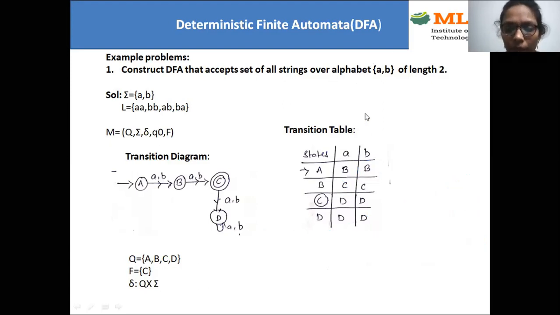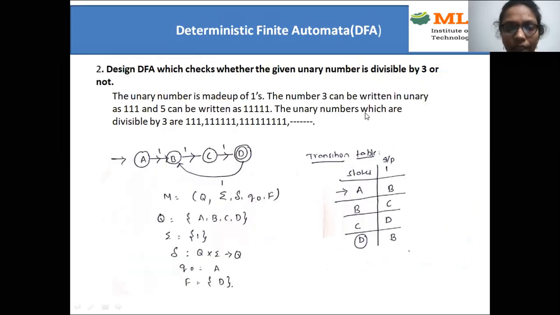Right, we'll see one more example. Design a DFA which checks whether the given unary number is divisible by 3 or not. Here also it's the same thing. First you need to write the language. Unary number means in that alphabet we have only one digit. You can take 0 or 1, that is your wish. Generally we take 1, so that unary digit is 1. So whether it is divisible by 3 or not.